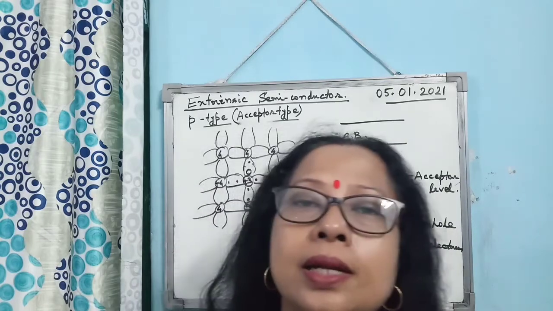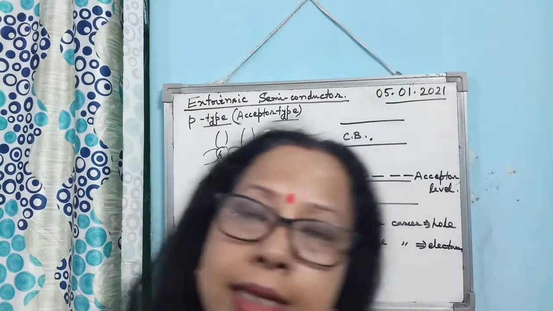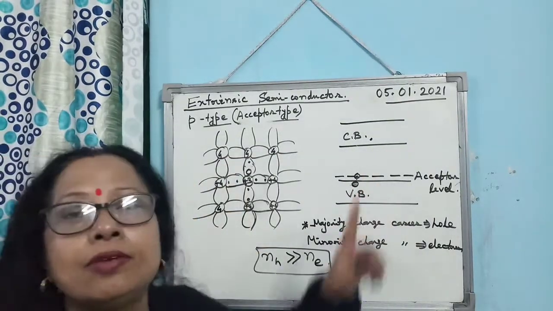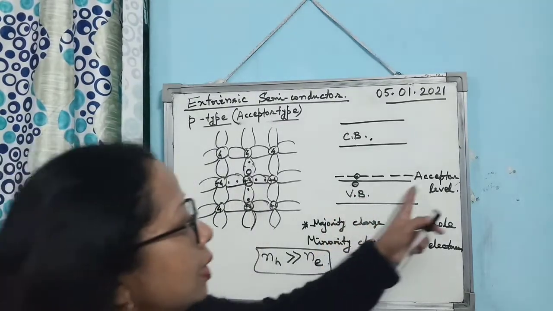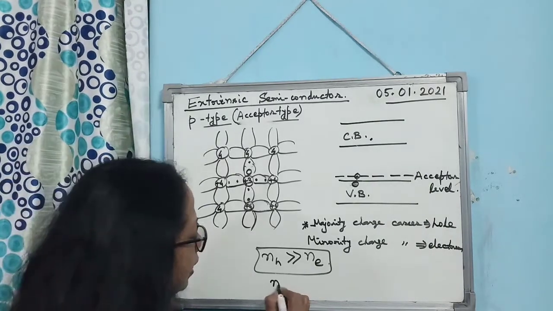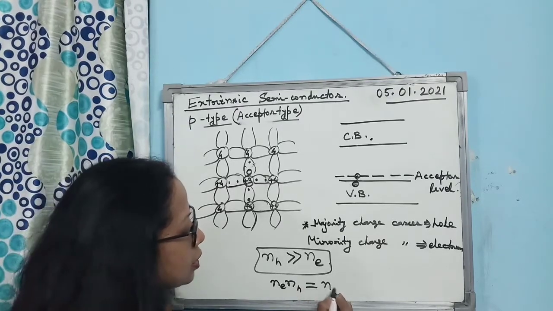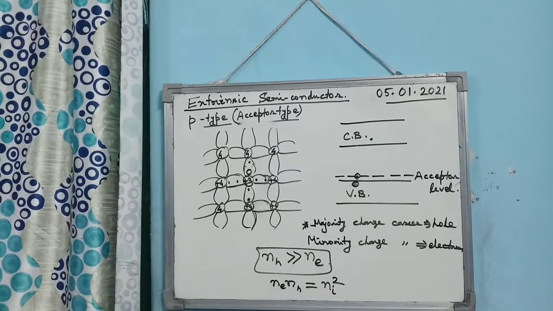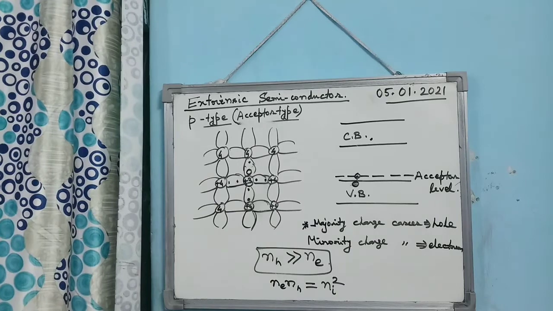Why P-type semiconductor? Because majority charge carriers are holes, which are positively charged. That's why it is known as P-type. And as it accepts 1 electron from the valence band and donates 1 hole, that's why it is known as the acceptor type impurity. But remember that always in case of extrinsic semiconductor, Ne times Nh is always equal to Ni squared, where Ni is the concentration of the intrinsic charge carriers.